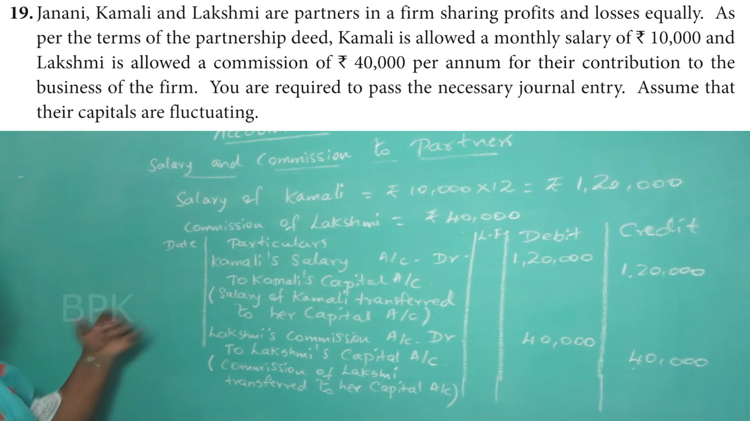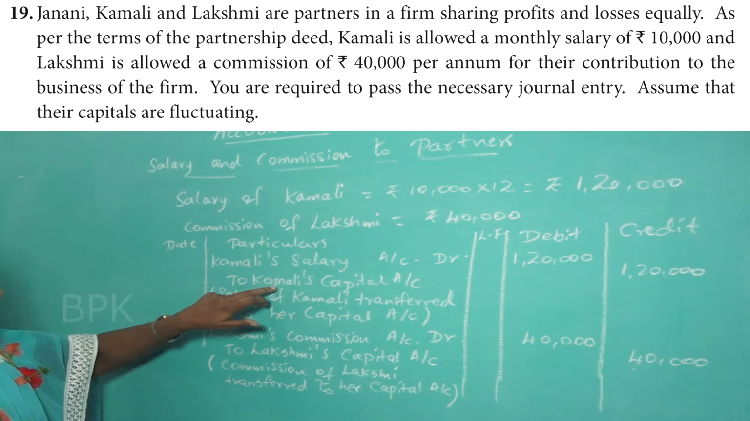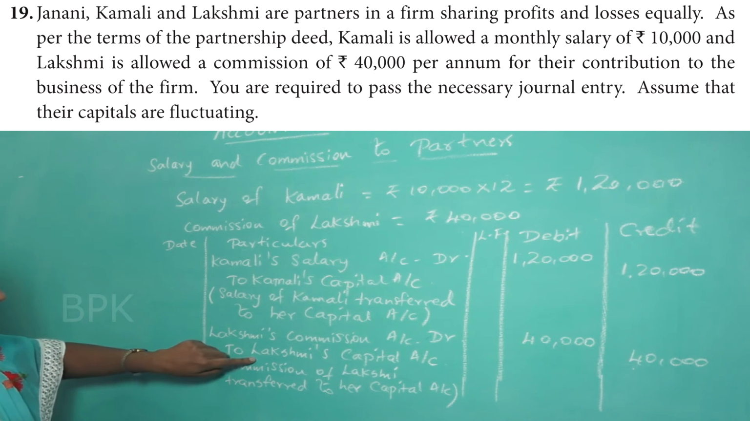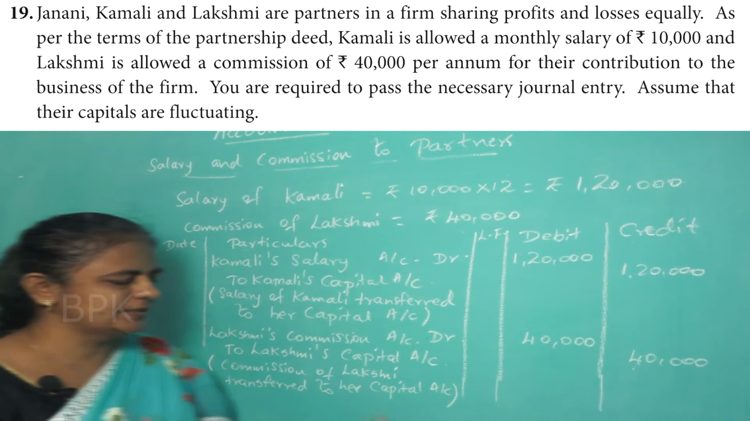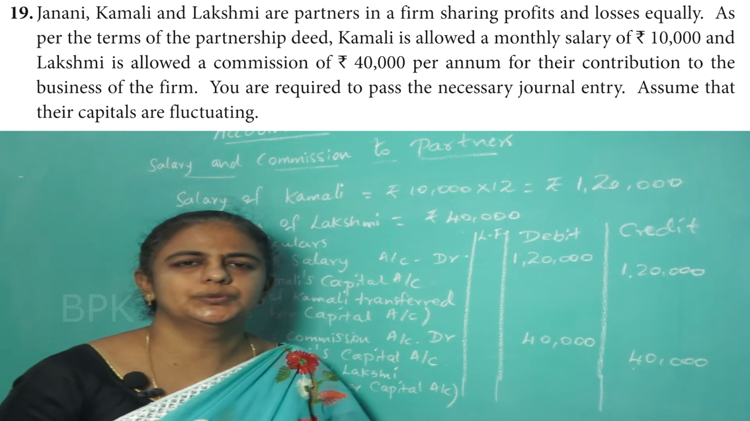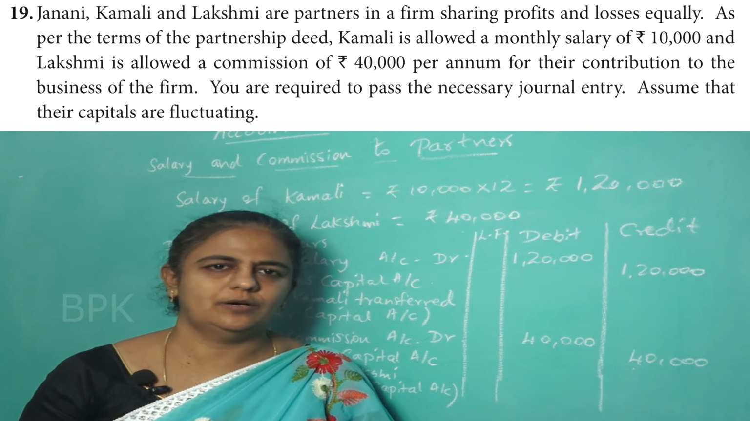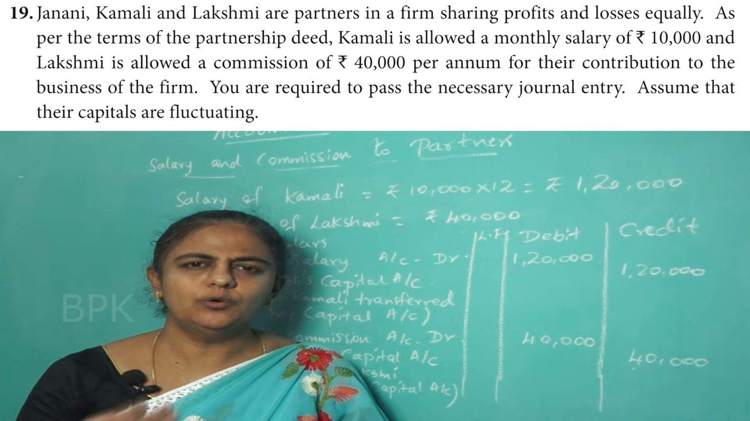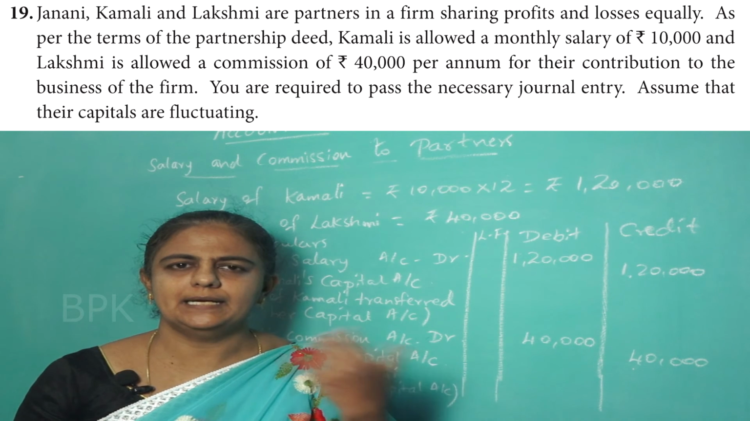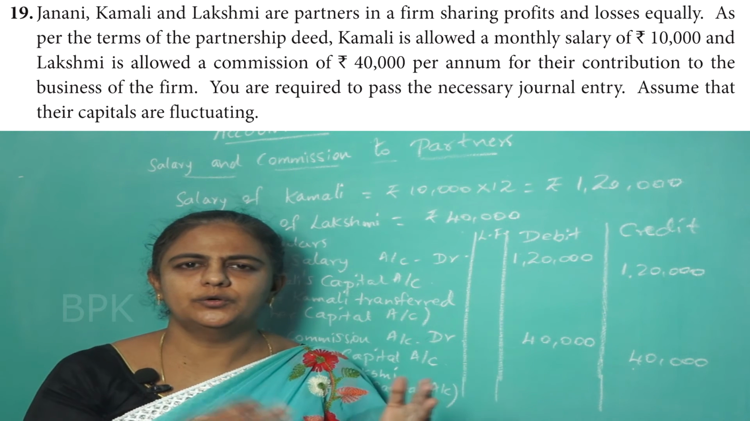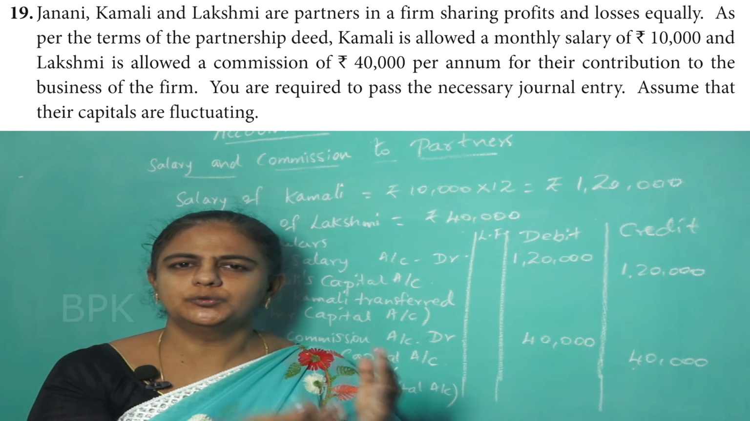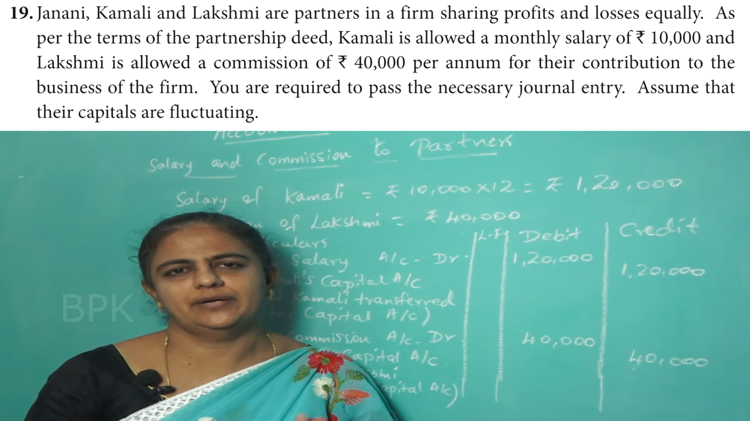Salary to the partner's capital account, commission to the partner's capital account. After this, what we have to do? These two should be transferred to profit and loss appropriation account. In the view of the business, it is an expense for the business. So in profit and loss appropriation account, you have to write to salary, to commission.